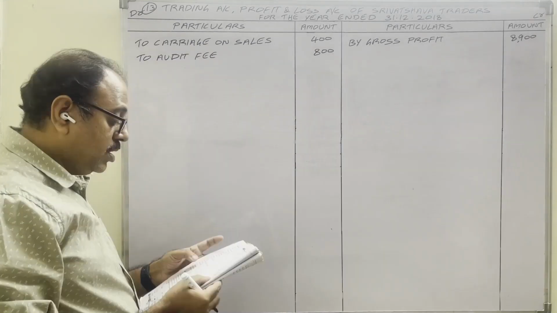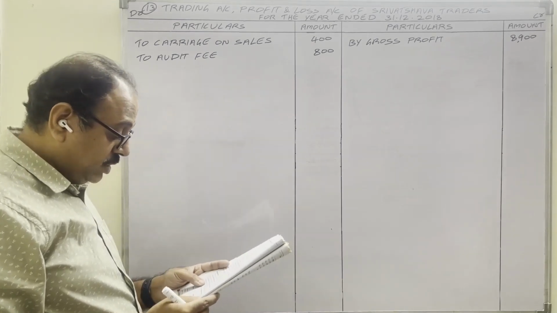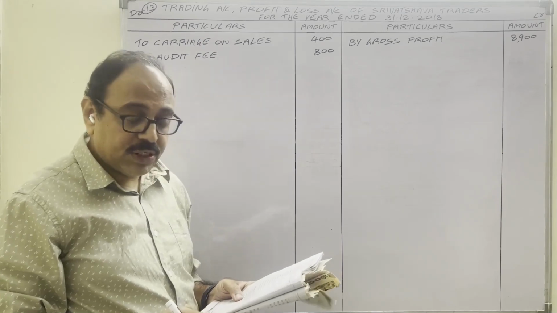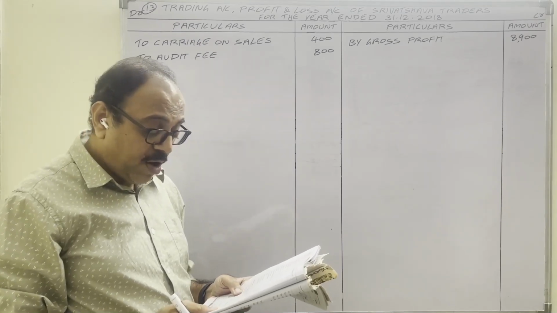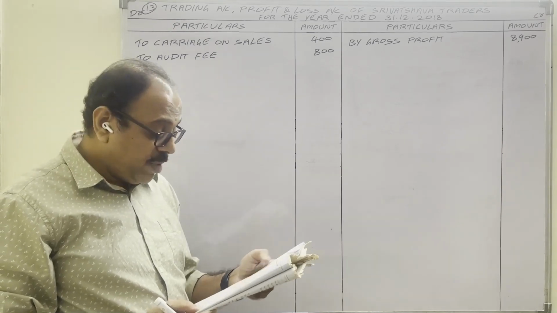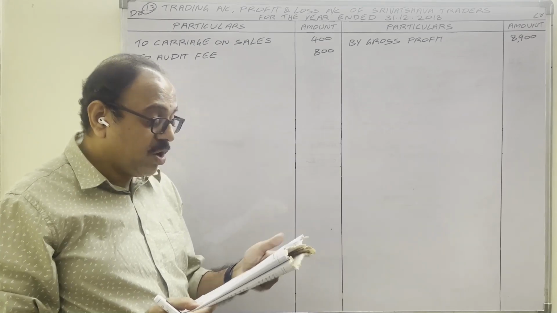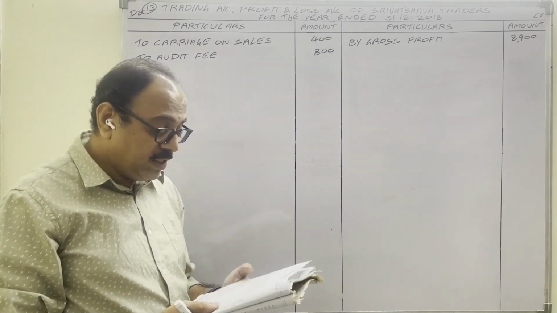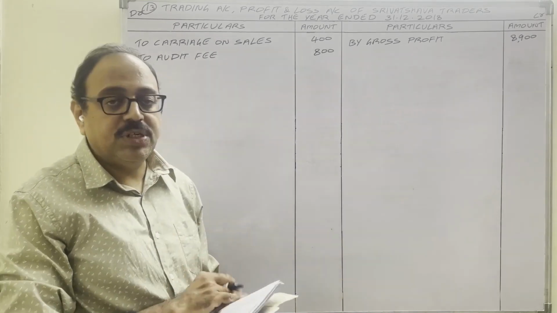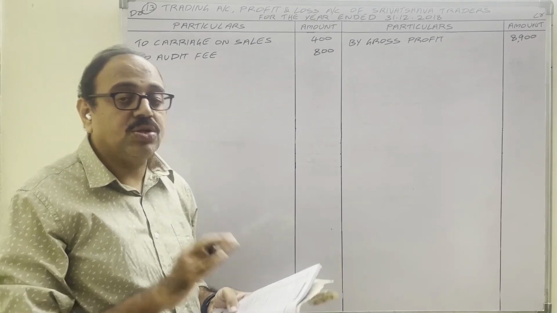Drawings, debtors, related to debtors, adjustments. Fourth point: provide reserve for doubtful debts at 5% and create provision for discount on debtors at 2%. In the trial balance, bad debt reserve is given, bad debt is not given. In the adjustment, bad debt reserve is there, and in the adjustment, discount on debtors is also there.